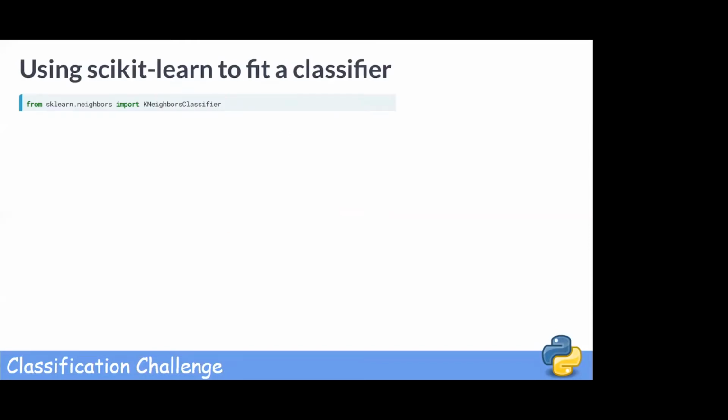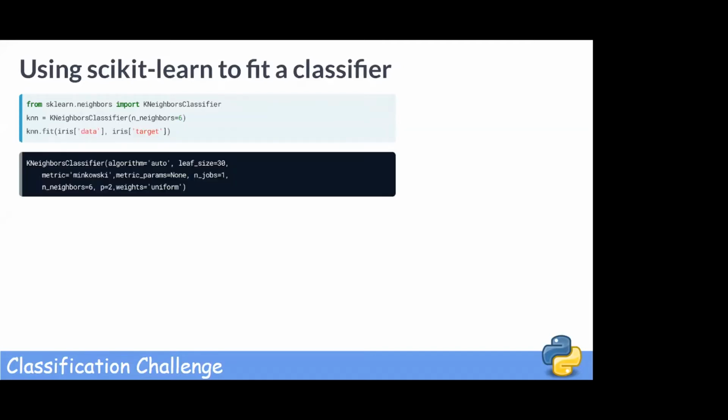Now, we are going to fit our very first classifier using scikit-learn. To do so, we first need to import it. For this, we import KNeighborsClassifier from sklearn.neighbors. We then instantiate our KNeighborsClassifier, set the number of neighbors equal to 6 and assign it to the variable knn. Then we can fit this classifier to our training set. Our training set is nothing but the labeled data.